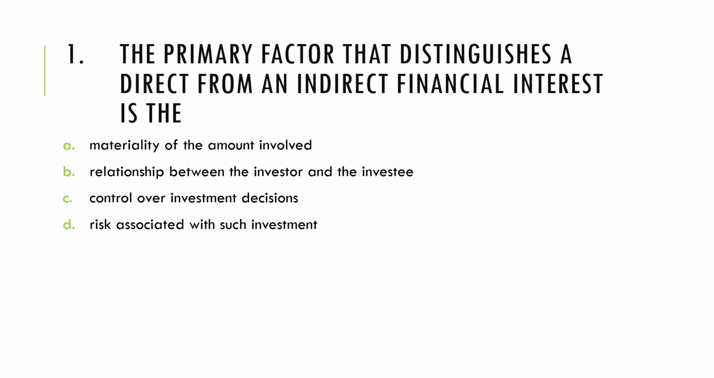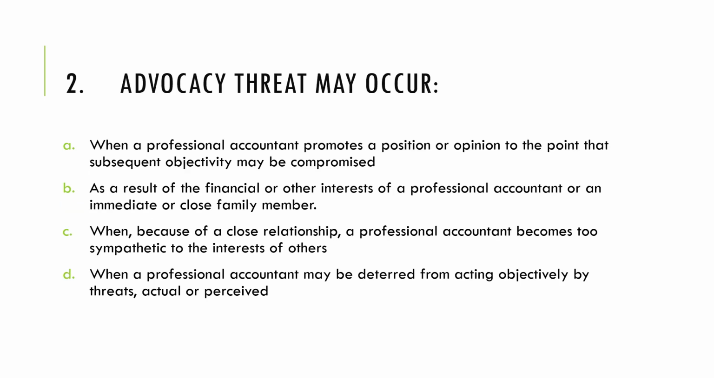Naturally, we'd like to ask ourselves what's the difference between a direct and an indirect financial interest? The key term to remember is control. So it is considered as a direct financial interest when the company, the firm, the auditor, the professional accountant has control over investment decisions related to those financial interests. So that's why the answer to number one is Charlie.